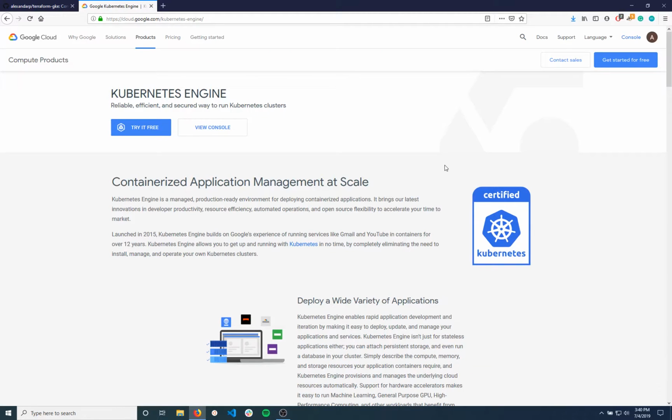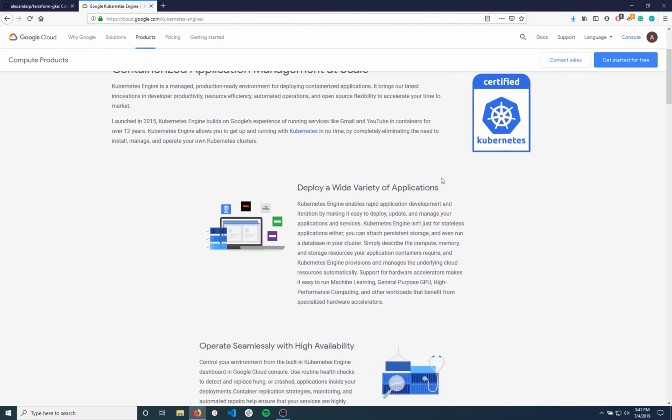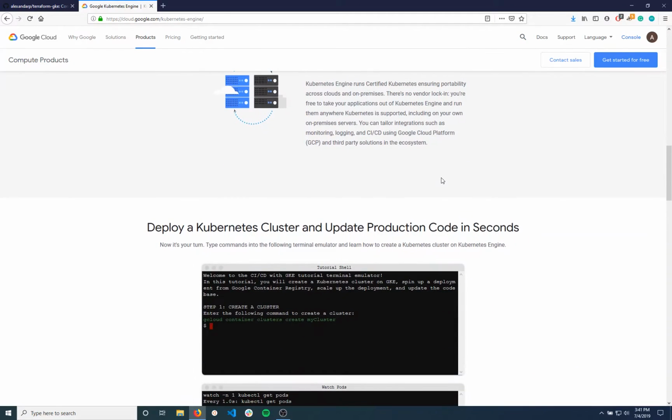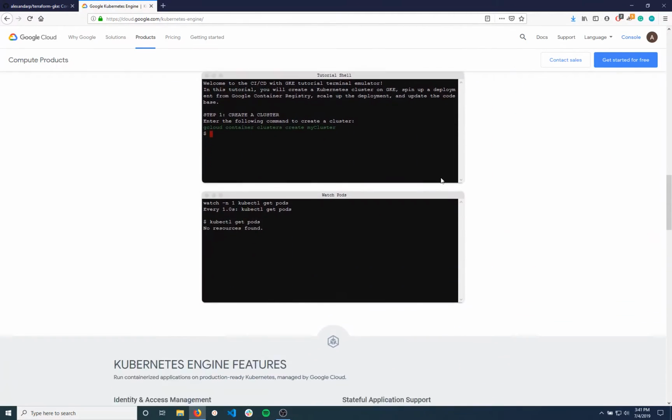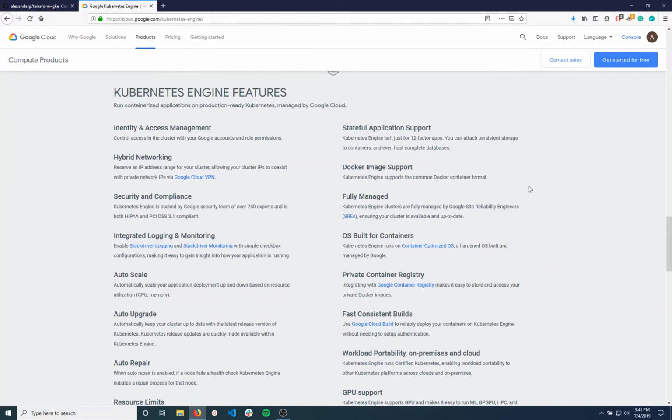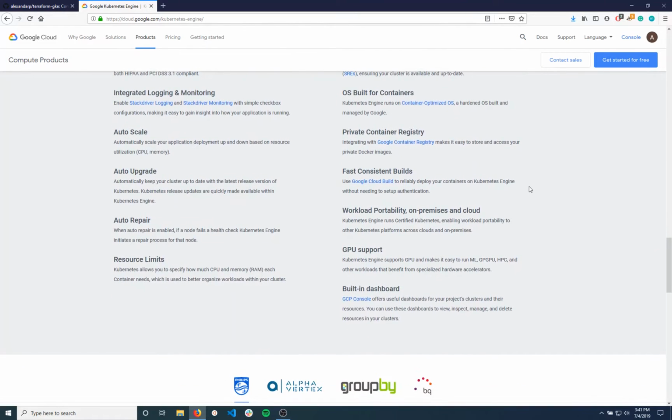Today I wanted to make a quick guide on Google Kubernetes Engine and how you can launch a GKE cluster with Terraform and also manage it with Terraform. So what GKE is, it's a managed Kubernetes service offered by Google. It makes it super simple to scale, launch, and manage Kubernetes clusters, and it comes with a whole bunch of different features, as you can see on the landing page. I will leave a link to this landing page in the description, but there is a brief overview of the many features that GKE offers, which are all fantastic.